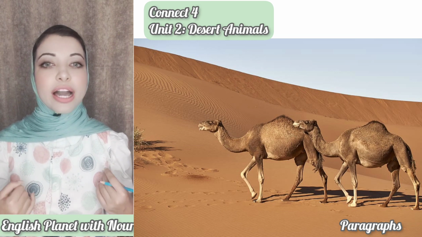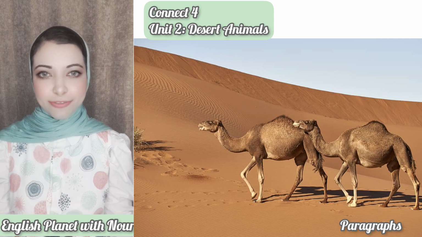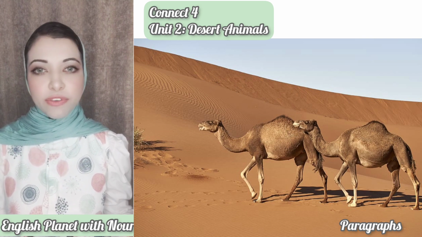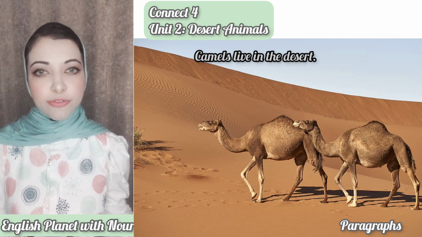I need you to write your free paragraph. The first sentence you have to write: where does it live? Where do the camels live? They live in the desert.